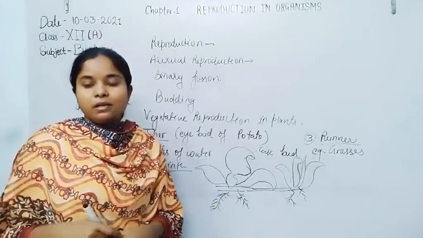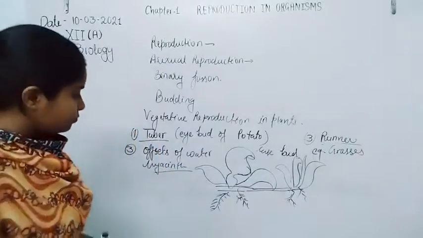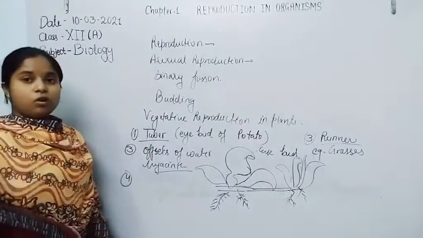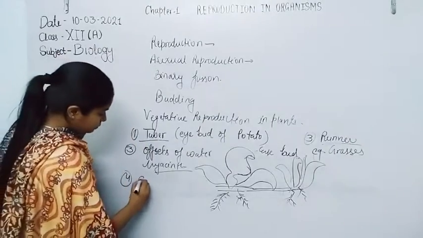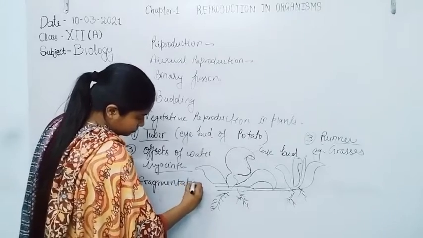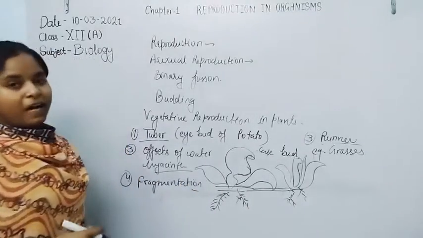Now another example is fragmentation. Fragmentation is also done in plant bodies.